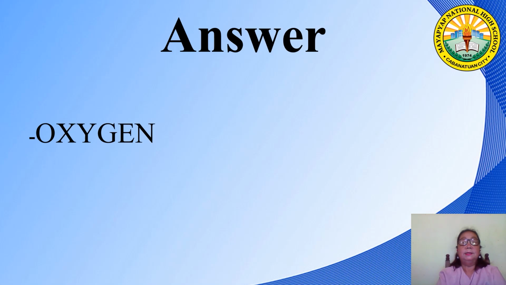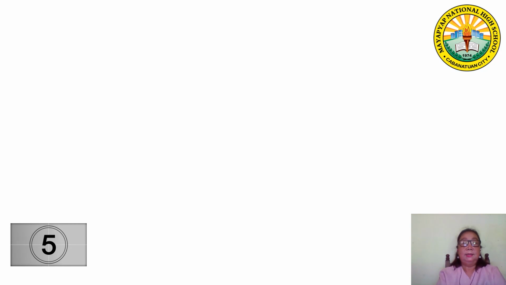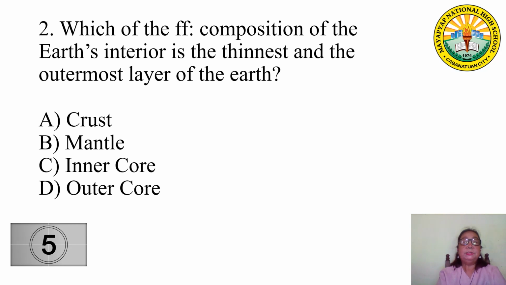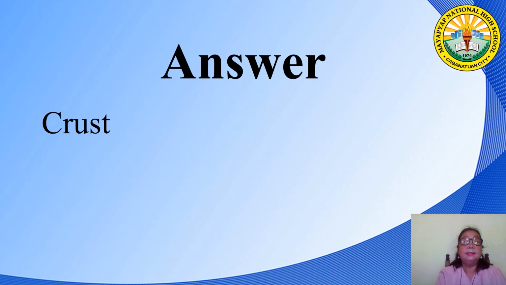Very good. The second question is, which of the following compositions of the Earth's interior is the thinnest and outermost layer of the Earth? Choices: A. Crust, B. Mantle, C. Inner core, D. Outer core. Timer starts now. And the correct answer is, yes, it is the crust. Correct.